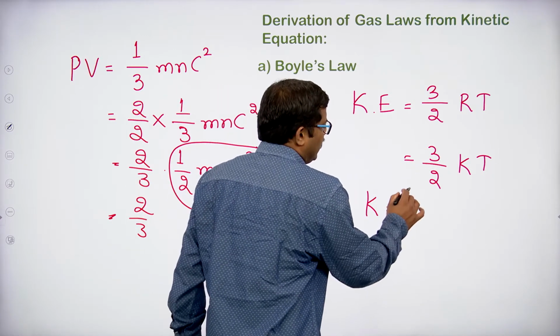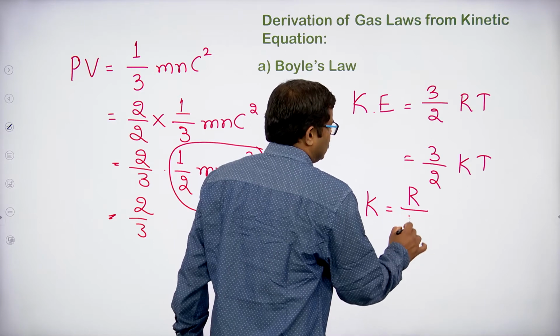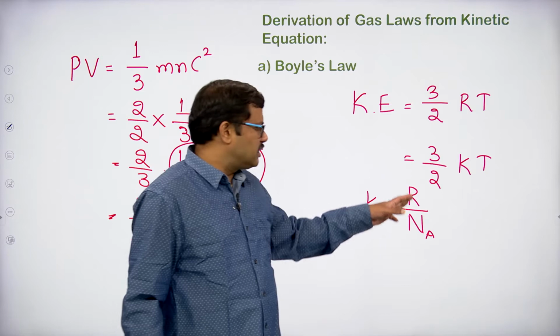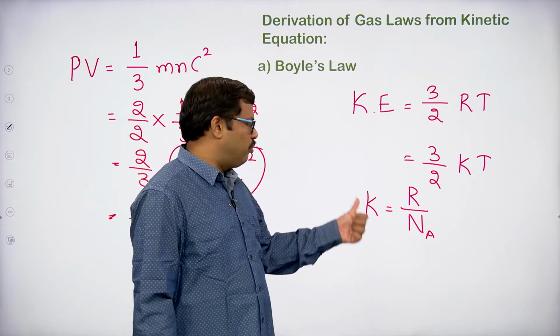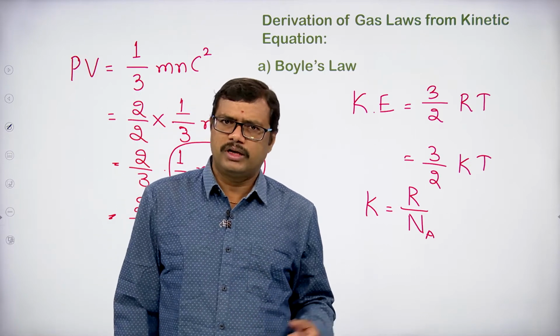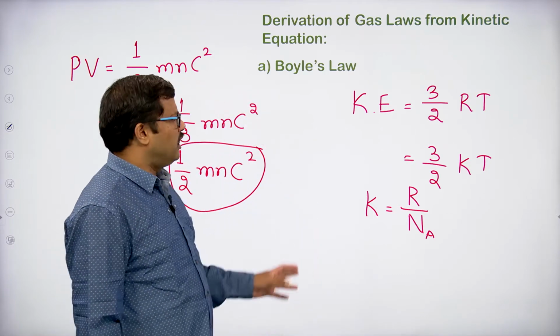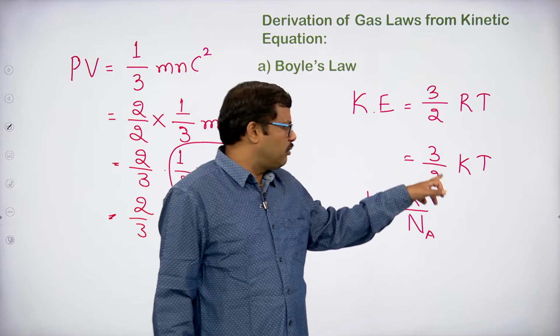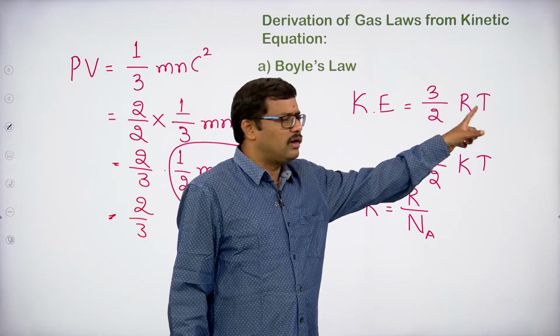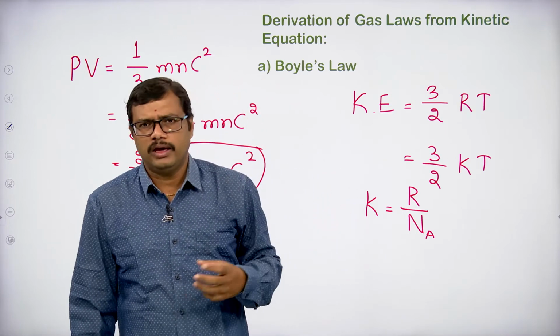How is k obtained? k is obtained by dividing the universal gas constant by the Avogadro number. So, when we divide the universal gas constant by the Avogadro number, we get the Boltzmann constant. In the previous class, we even discussed the value of the Boltzmann constant, right? Okay. So, here kinetic energy equal to 3 by 2 kT is for a molecule and the kinetic energy 3 by 2 RT is for a mole of a given gas.